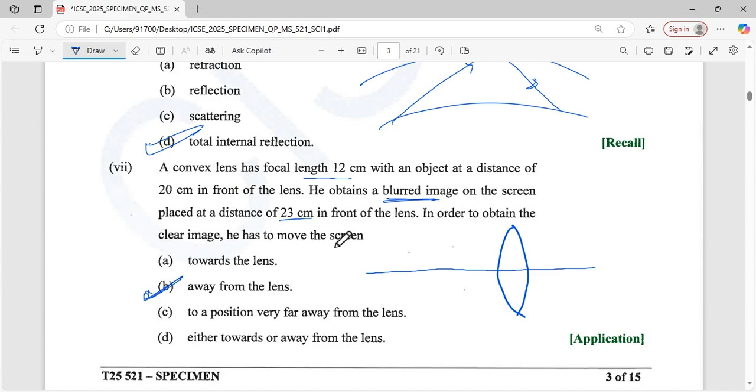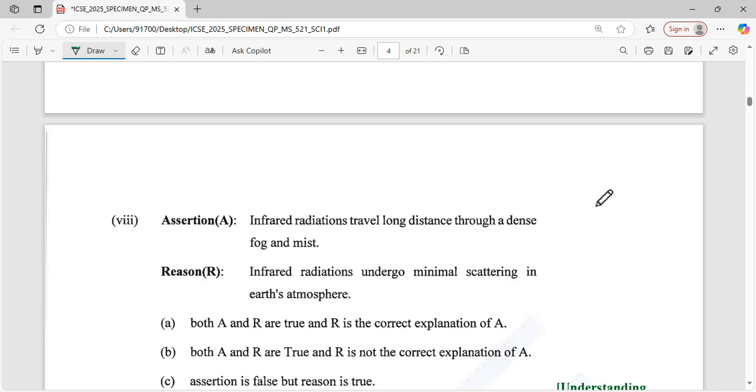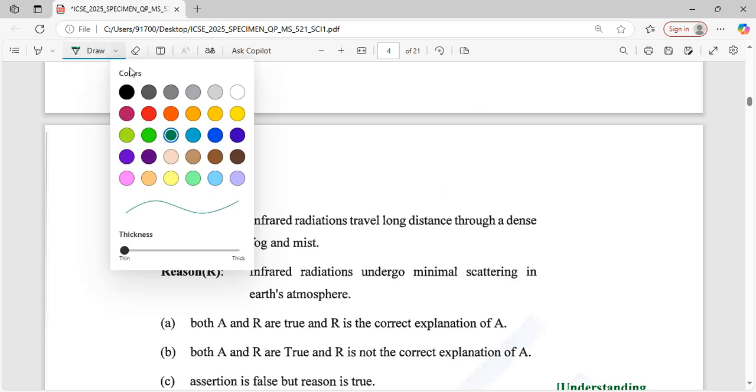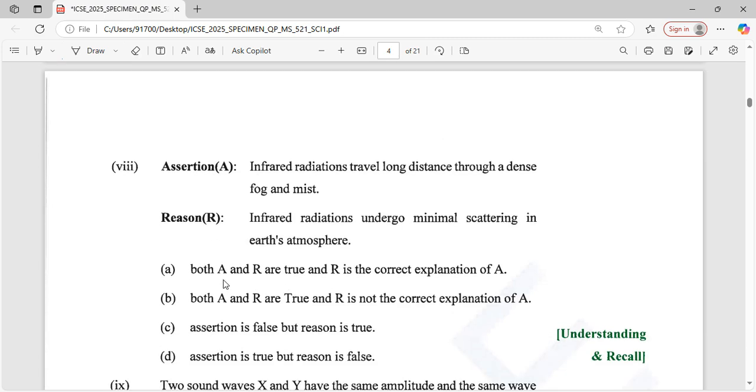And here comes the next question. Question number 8, assertion and reason. Assertion: infrared radiation travel long distance through a dense fog and mist. Reason: infrared radiation undergo the minimal scattering in Earth atmosphere. Both A and R true, and R is the correct explanation of A.